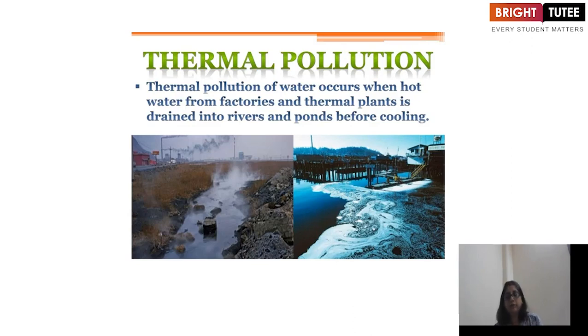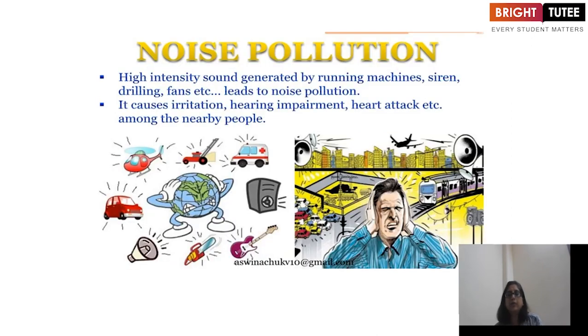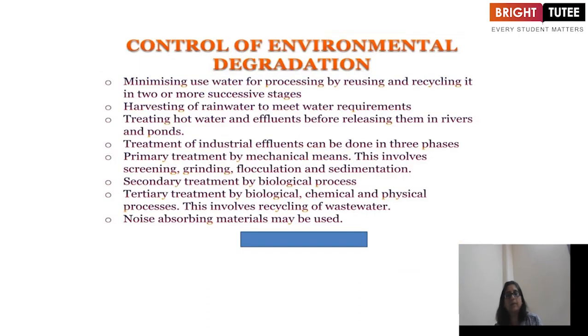Then the thermal pollution. Thermal pollution of water occurs when hot water from factories and thermal plants is drained into rivers and ponds before cooling. Noise pollution, we all are aware of it. High intensity sound generated by running machines, sirens, drilling, fans, etc. leads to noise pollution. It causes irritation, hearing impairment, heart attack, etc. among the nearby people.